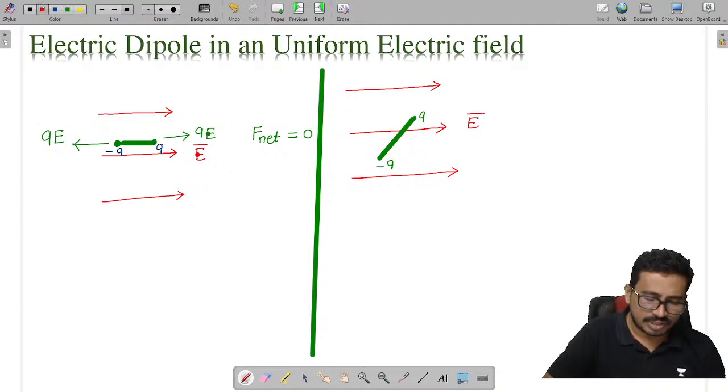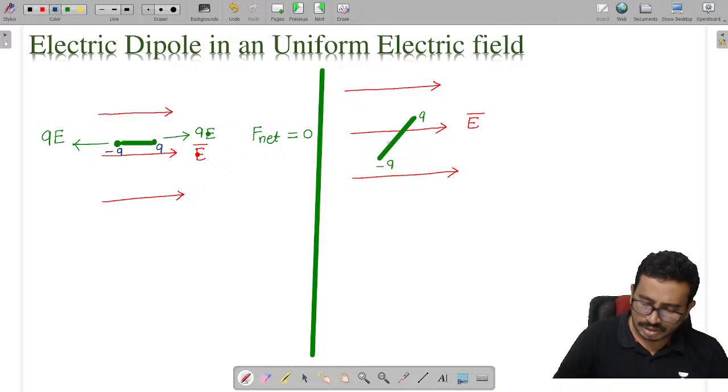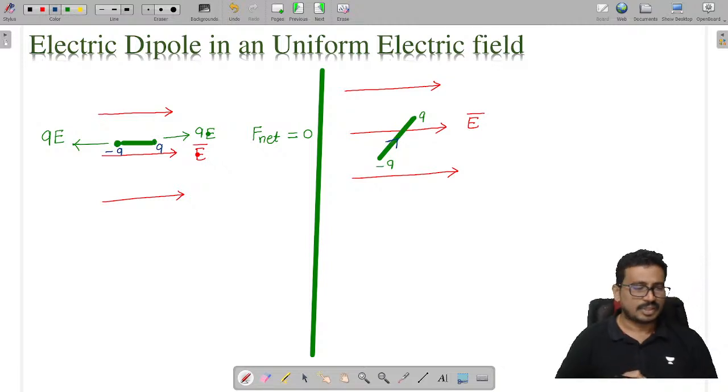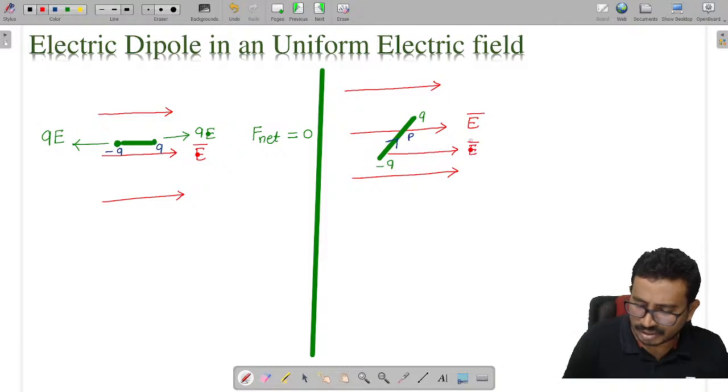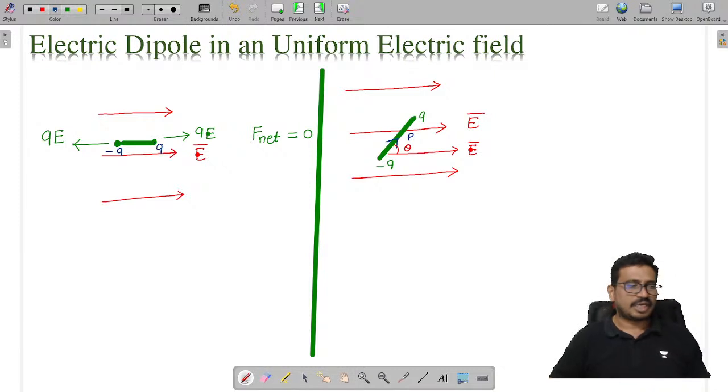What is the direction of the dipole moment, tell me? The direction of the dipole moment is from negative to positive charge, like this. This is my dipole moment, and on this side, see the direction of the electric field, you tell me. The direction of the electric field is like this. Now there is an angle between these two. There is some angle between the dipole moment and the electric field. You see carefully.